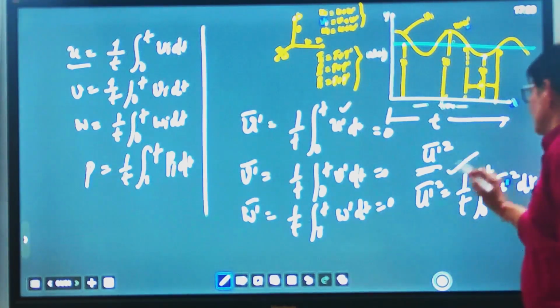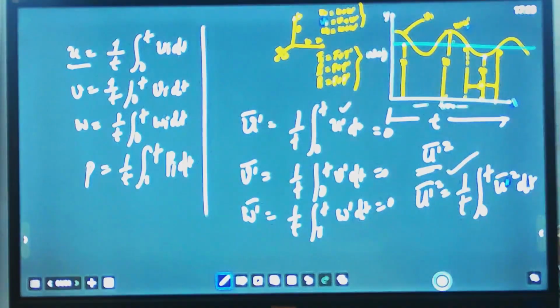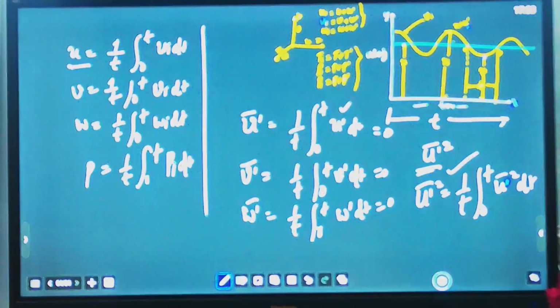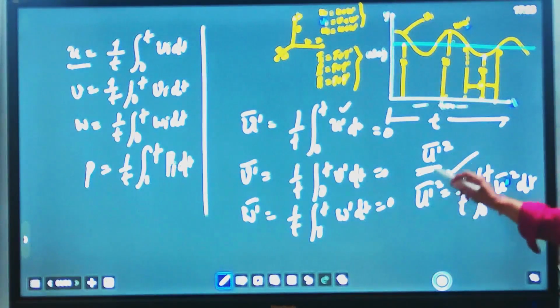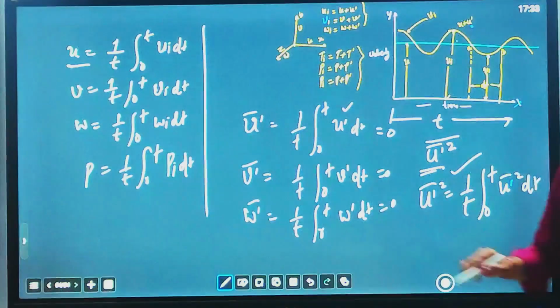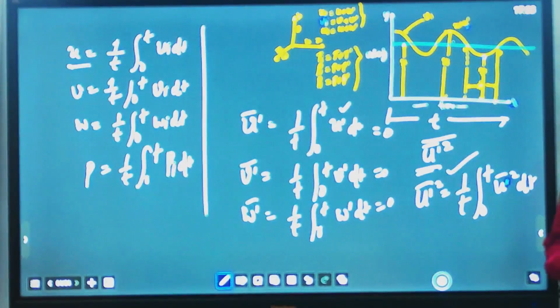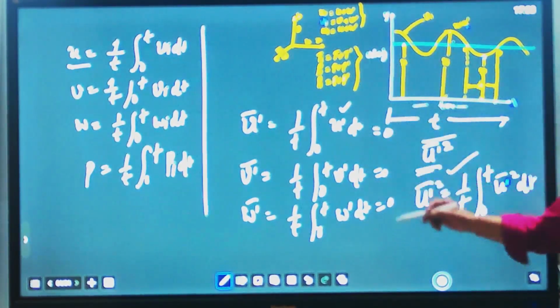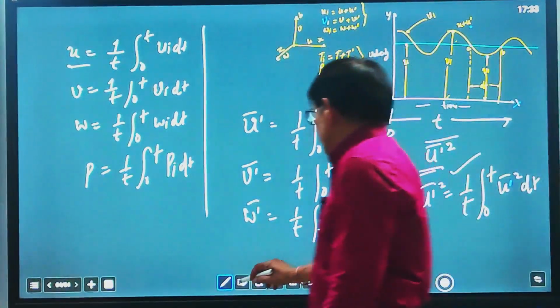This is not 0. That average we have to find out, because the degree of turbulence and intensity of turbulence we will define by this square of the fluctuating component velocity, whose average is never 0. So we have to find the degree of turbulence.